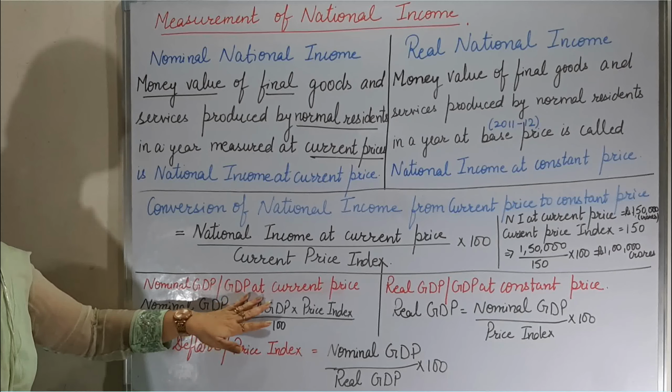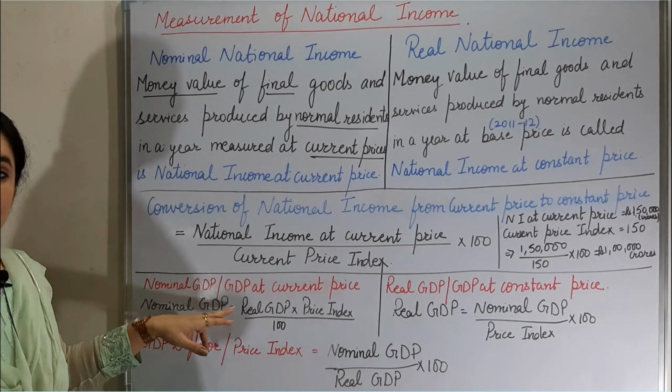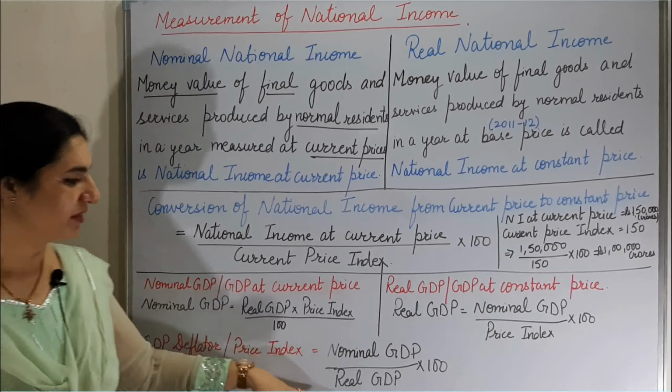So GDP deflator or price index can also be calculated by this same formula. When nominal GDP is divided by real GDP, by crisscrossing the same formula, we will be able to get the formula of price index. Price index means nominal GDP divided by real GDP multiplied by 100.